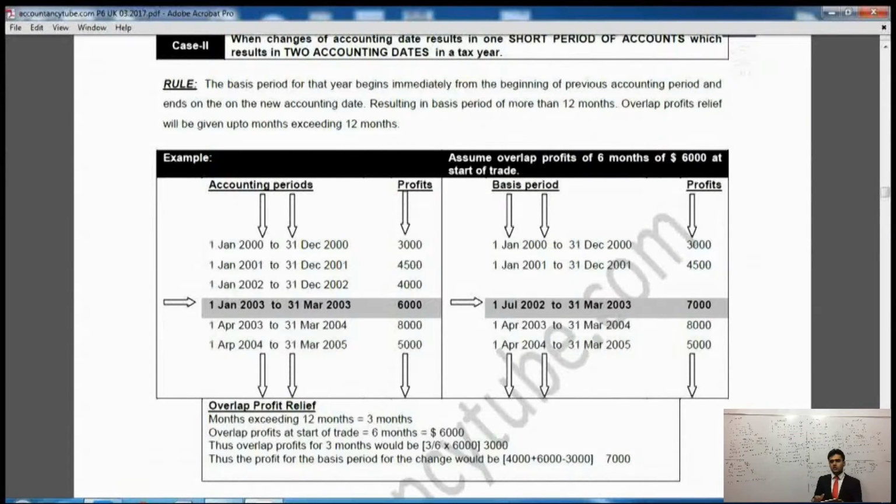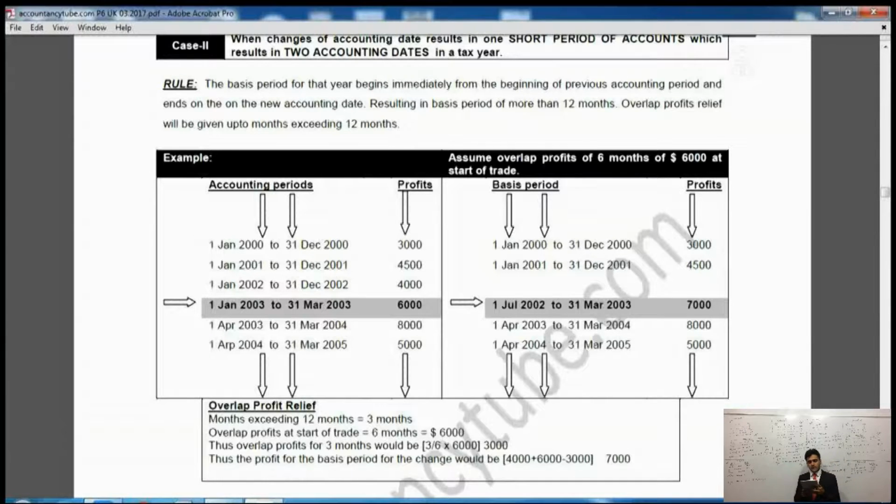So in this case, we will not take the overlap profits forward, we will just give the relief straight away. Whereas in case 1, which was the previous case, we have taken the overlap profit forward. In this case, it is unlike that.